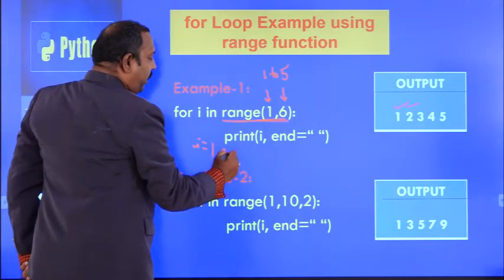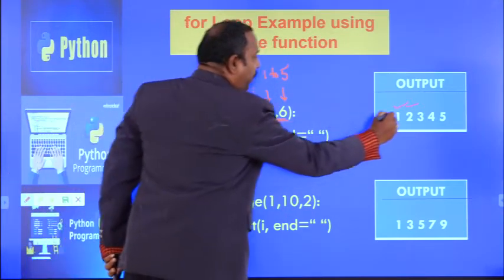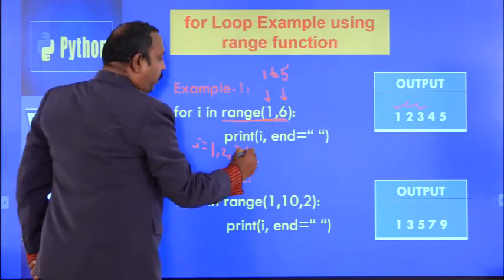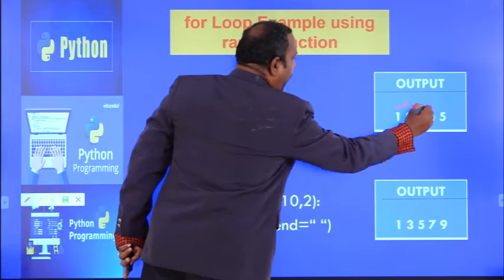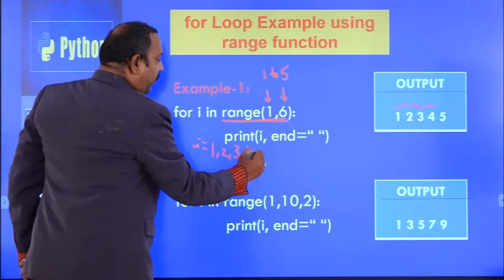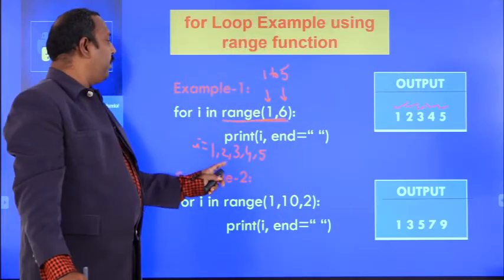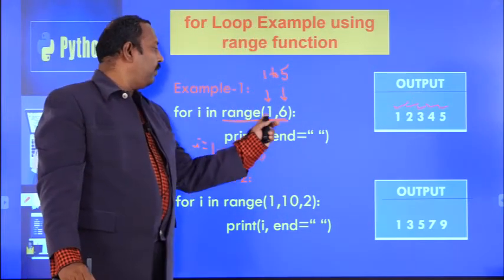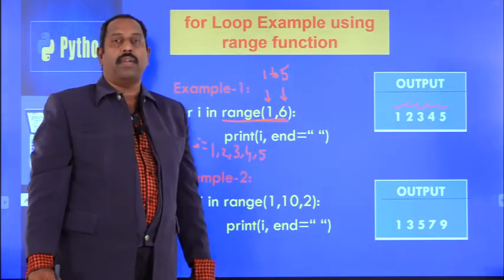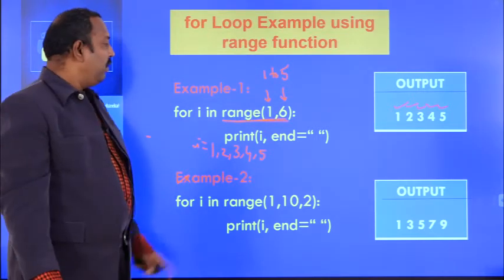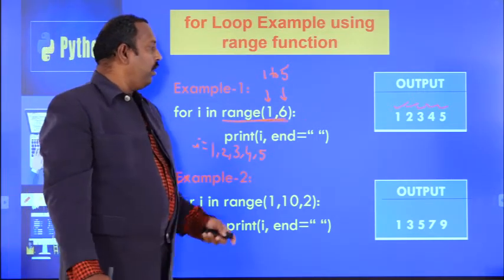Next i will become 3, and 3 will be printed. Next i will become 4, so 4 will be printed. Next i will become 5, and 5 will be printed. Whenever i is 6, simply come out of the for loop, because range 1, 6 takes the values from 1 to 5 only. This is the output we got in the first case.